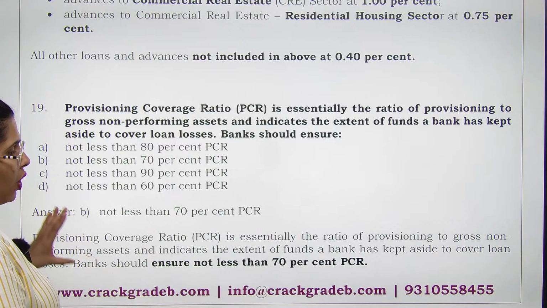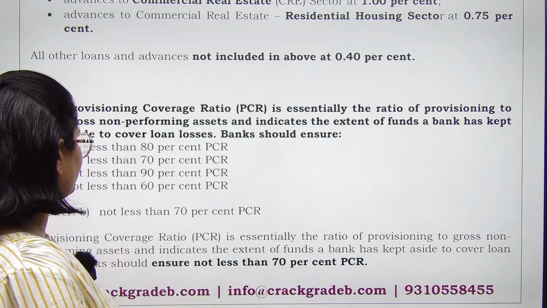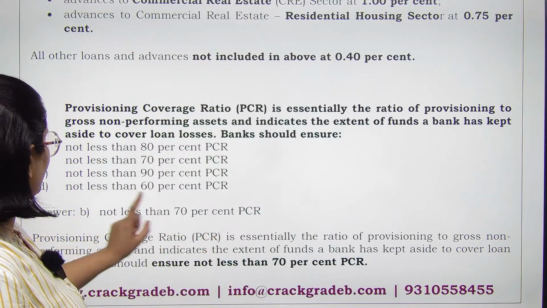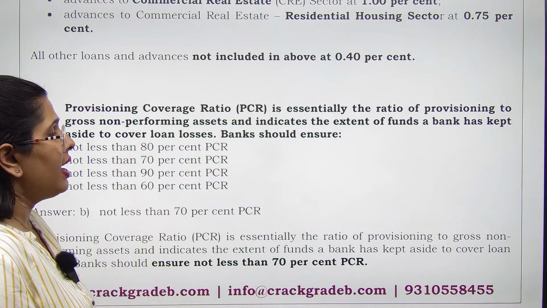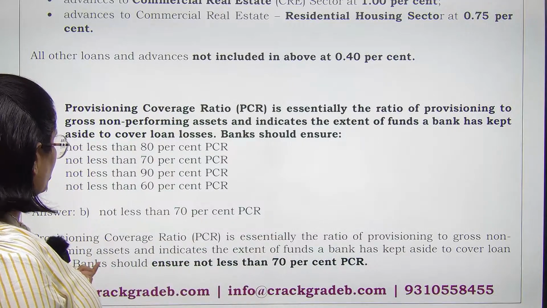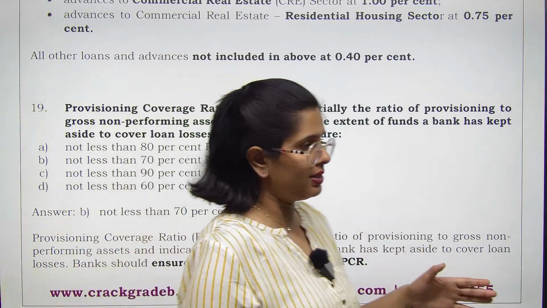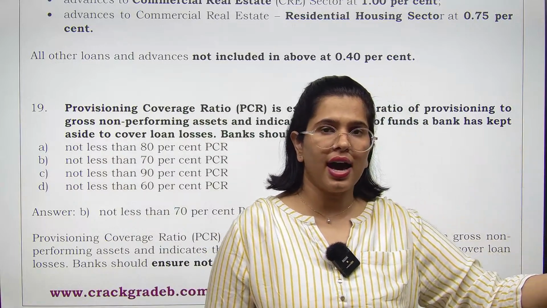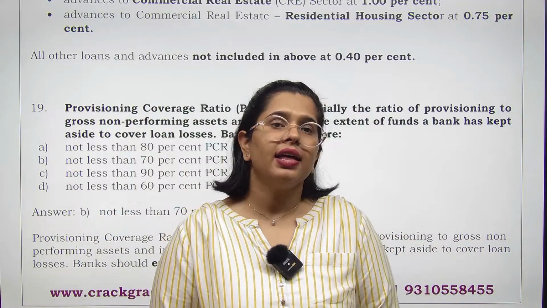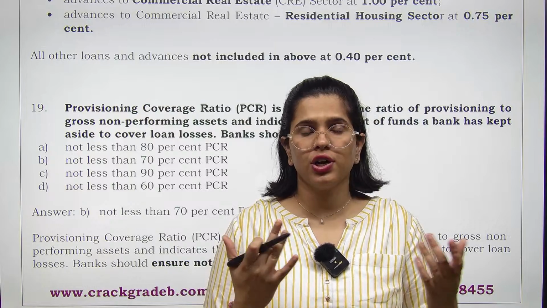ठीक है? So now we'll understand this through the answer that has been provided. So first thing first, you have to understand PCR means provisioning coverage ratio. It talks about what is the provisioning you have kept to gross non-performing assets. Remember, gross non-performing asset. What is the NPA that you are having and how much provision you have kept for it. Provision is the amount of saving we keep for our future needs, future liability needs.